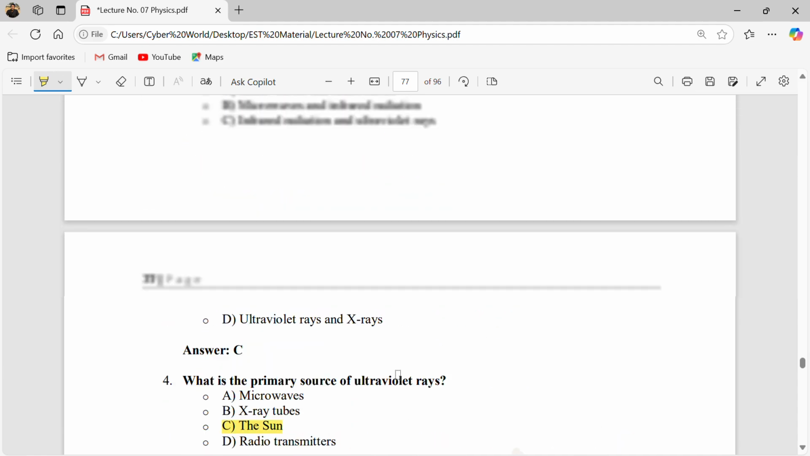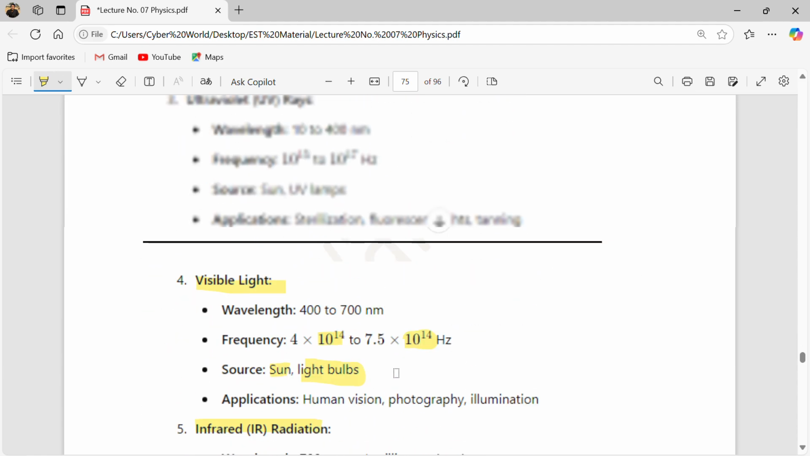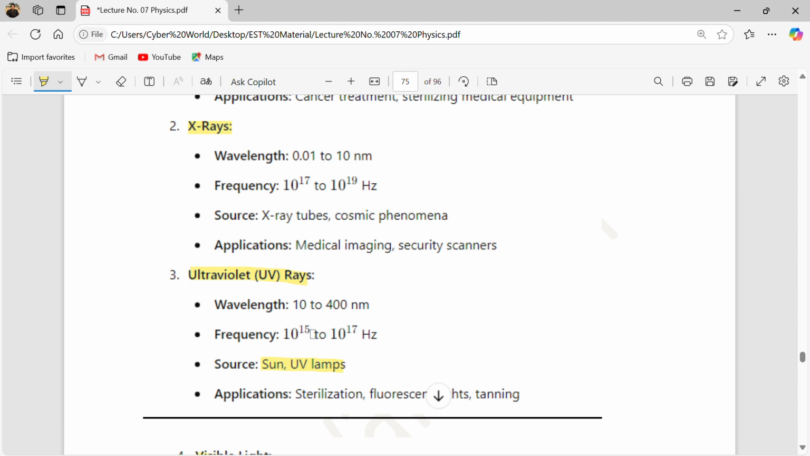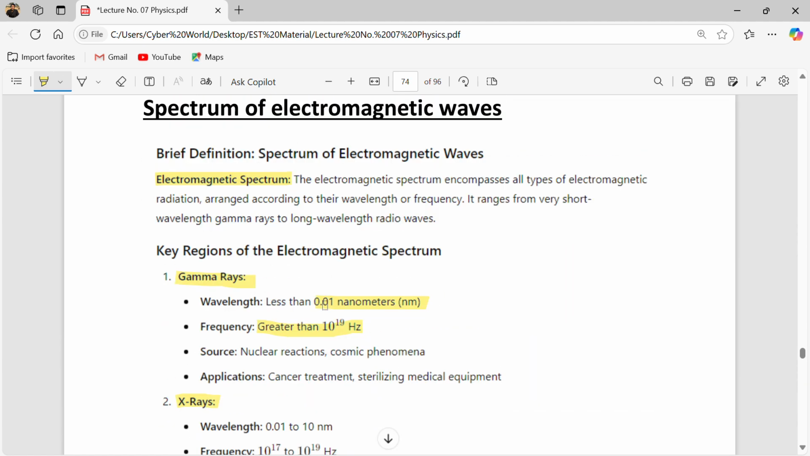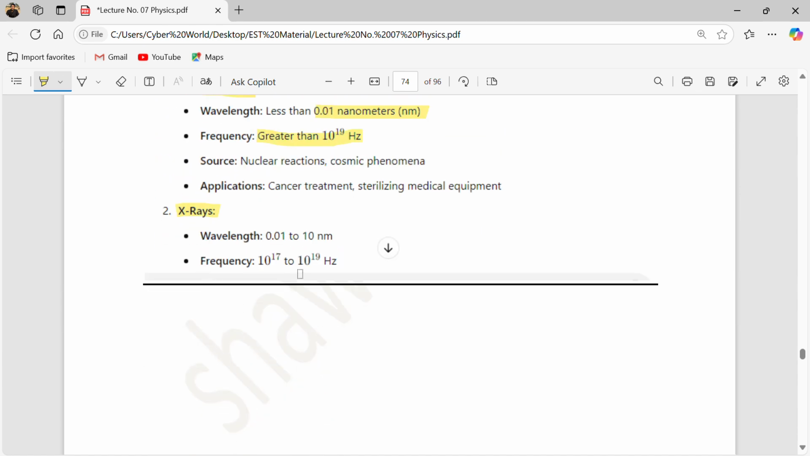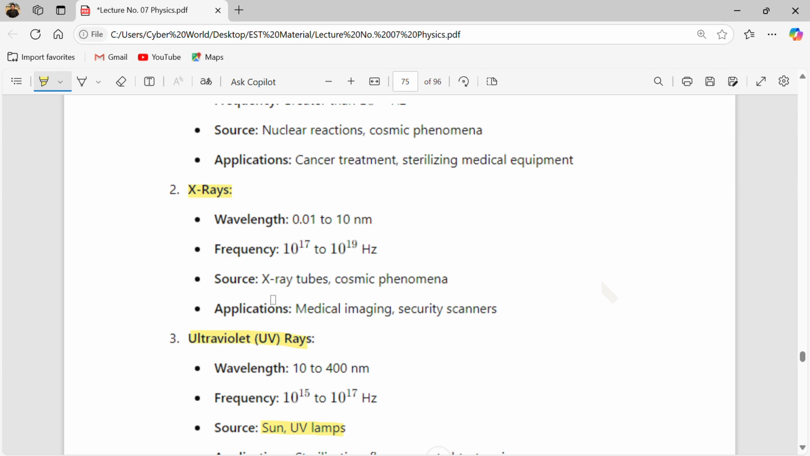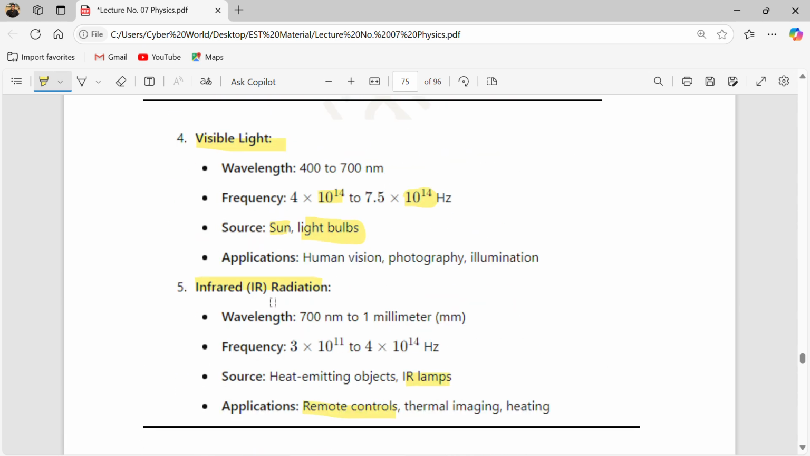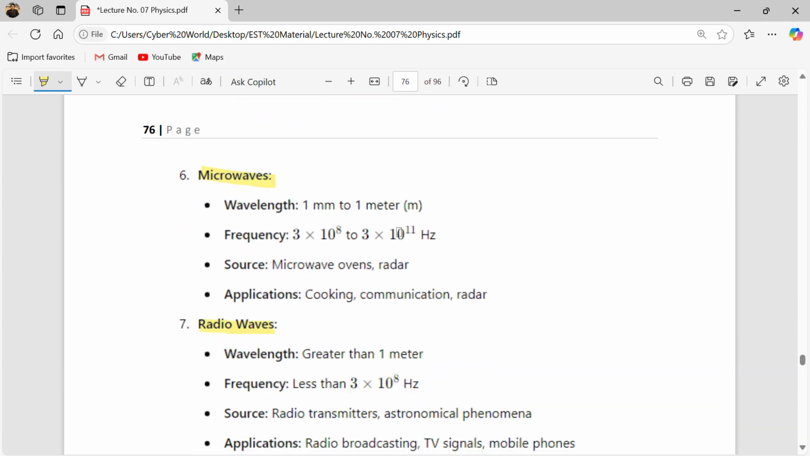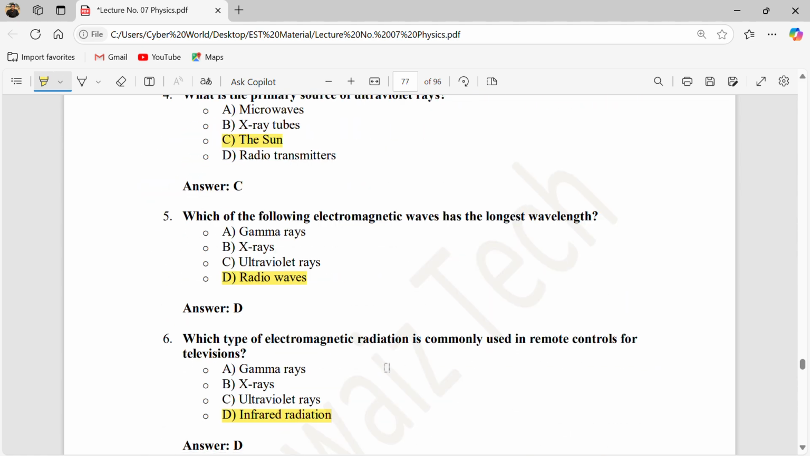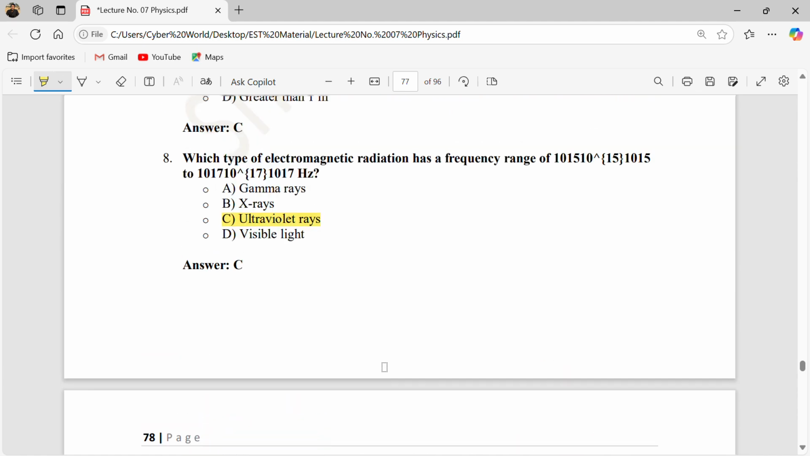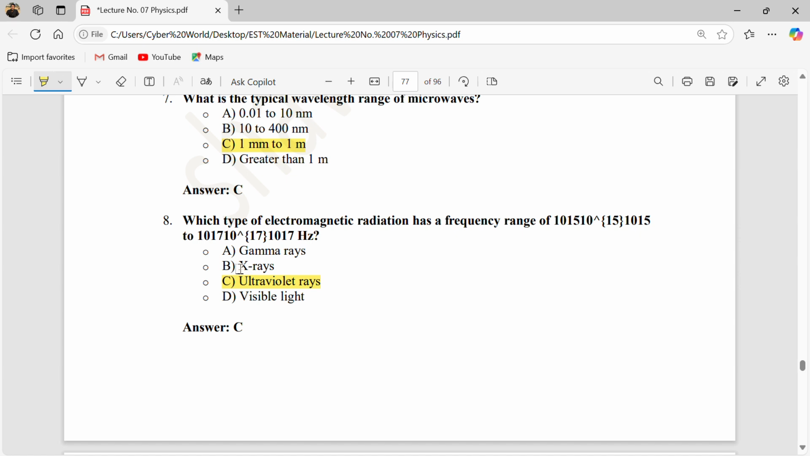As we discussed, the ultraviolet frequency lies between 10 raised to 15 and 17. Gamma rays are basically 10 raised to 19, X-rays are 17 to 19, and ultraviolet is 15 to 17. Visible is constrained at 10 raised to 14, then it reduces to 10 raised to 11 to 14, then 8 to 11, and then it stays at 10 raised to 8. These are the main differences you should remember. So this range is the UV rays.